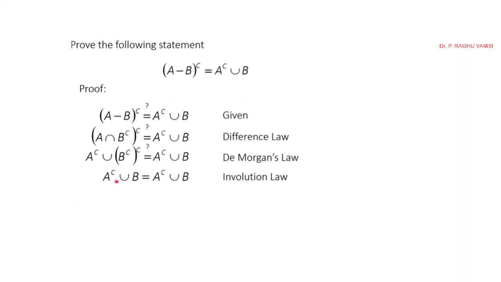And one more example here: (A minus B) whole complement is equal to A complement union B. They have changed it to the difference.